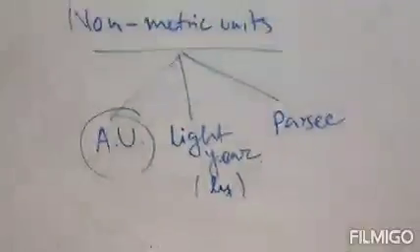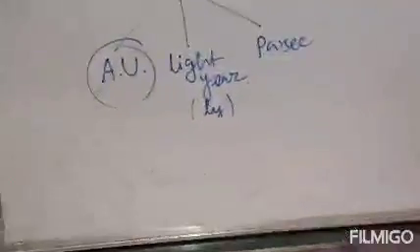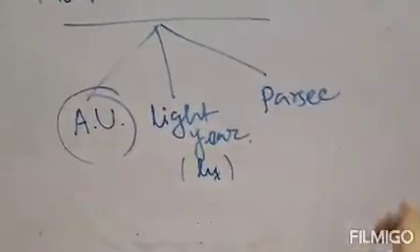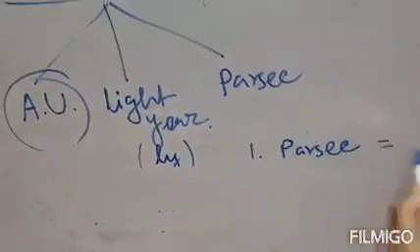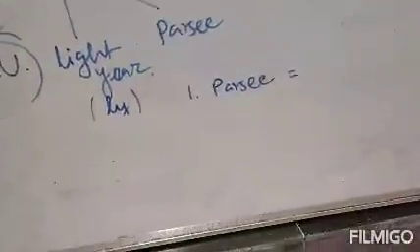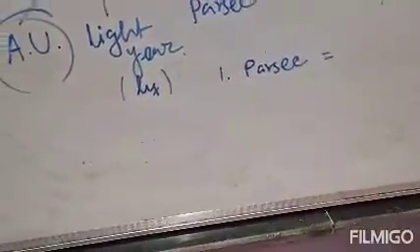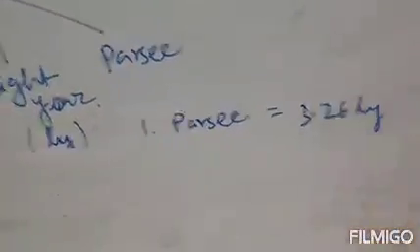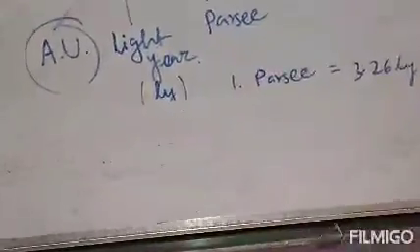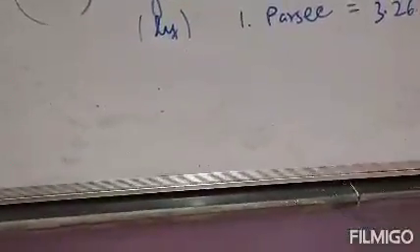Now next is your parsec, the third non-metric unit to measure the distance between two heavenly bodies. What is the value of 1 parsec? 1 parsec is 3.26 light year. Clear? This is the relation between parsec and light year.